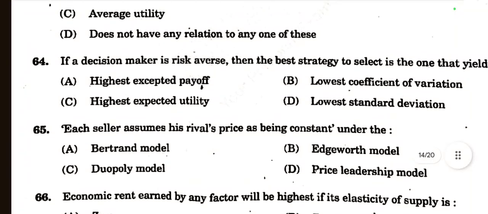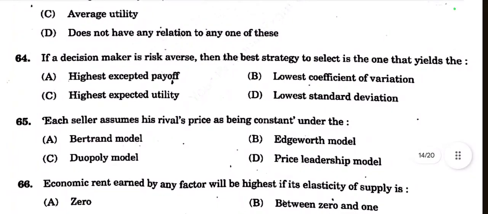Then question number 64: if a decision maker is risk averse, then the best strategy to select is the one that yields the... There are two kinds of investor, one is risk averse and one is risk lover. Risk averse means he always wants to reduce or minimize risks.